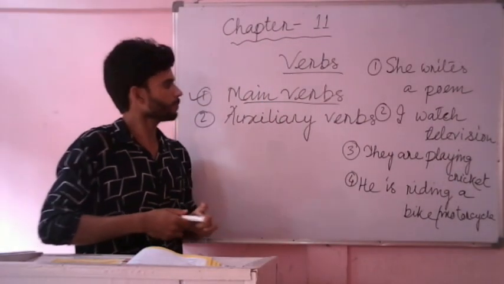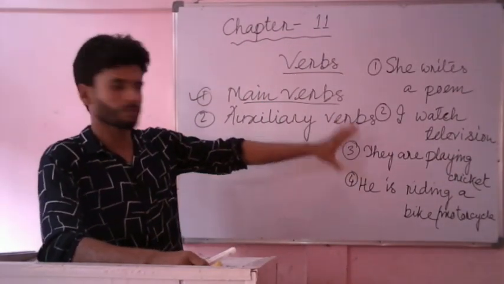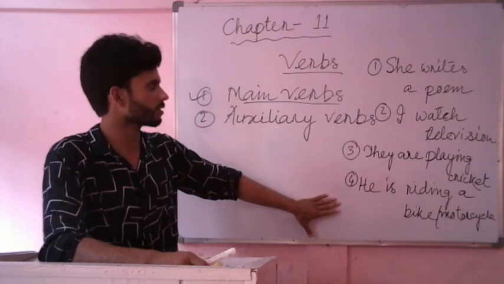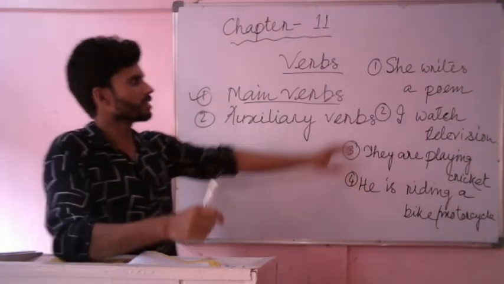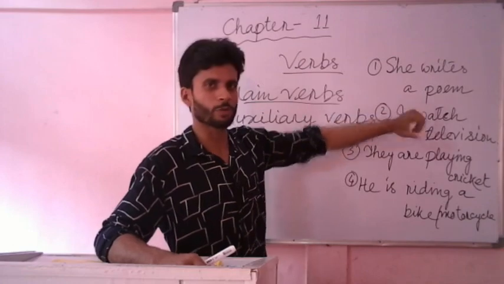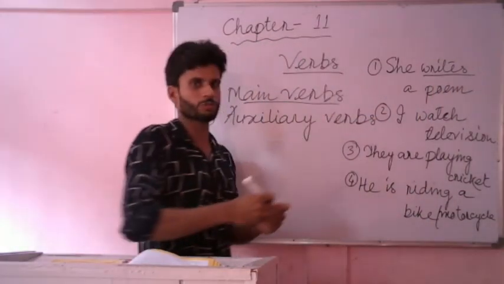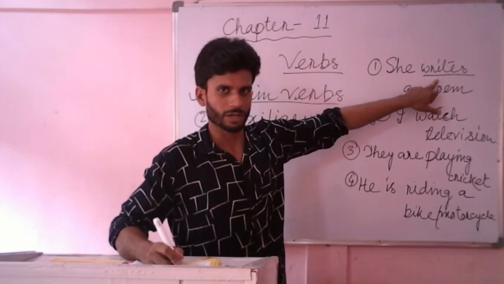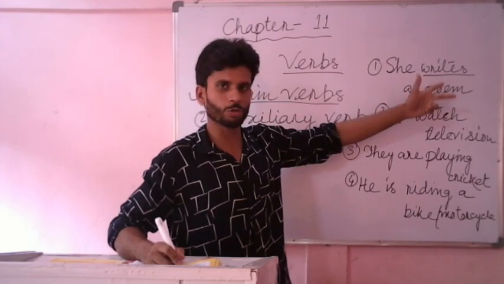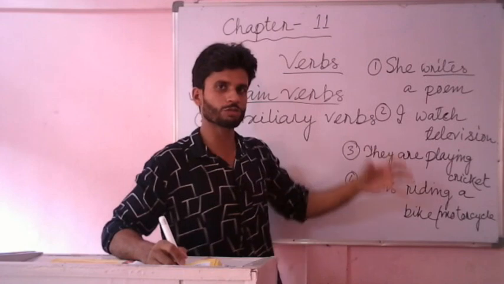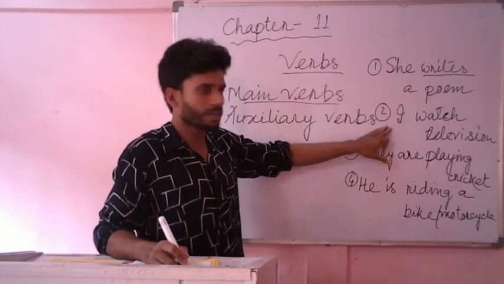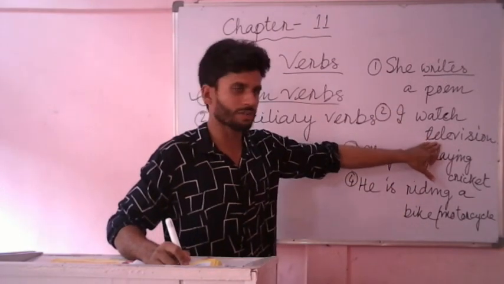So here you can see I have written four sentences. See the first sentence: She writes a poem. Here in this sentence, write is a doing word. It is an action word. It indicates to do something. In the next sentence, I watch television.